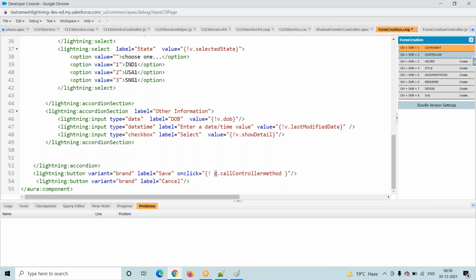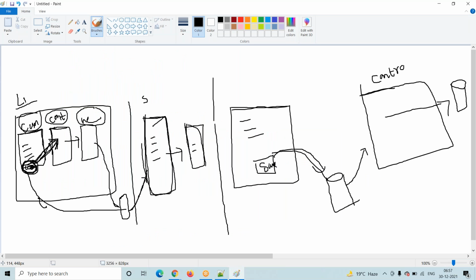Here you have to observe C. C means the controller, and controller means client side controller. In the second item, we will call it the client side controller. In the client side controller, we have one method. You have to call that particular method that we are telling this button. So whenever the user clicks on this button, I am telling this command button, boss, in the controller we have one method, you have to pass our request to that particular method.